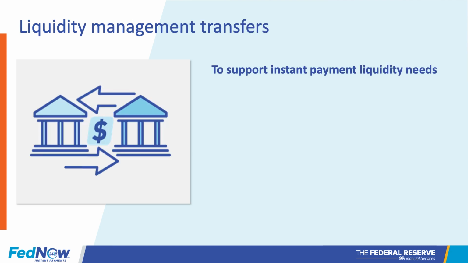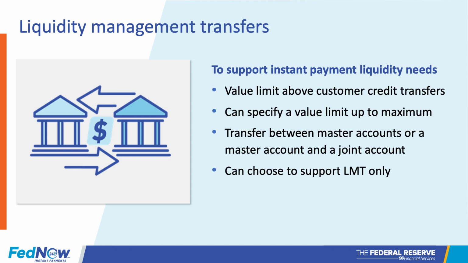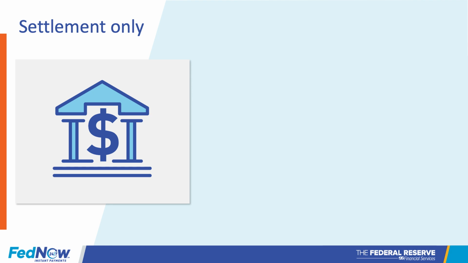Liquidity management transfers are interbank fund transfers that support instant payment liquidity needs. The liquidity management transfer value limit will be higher than that of customer credit transfers. Participants will have the ability to specify a value limit, up to the system maximum. These transfers can take place between the master accounts of two participants, or between a participant's master account and a joint account that backs another instant payment service. This will assist with liquidity management related to other instant payment systems. FIs will be able to choose to participate in the FedNow service for the sole purpose of supporting liquidity management transfers. Now let's take a look at settlement only for correspondents.